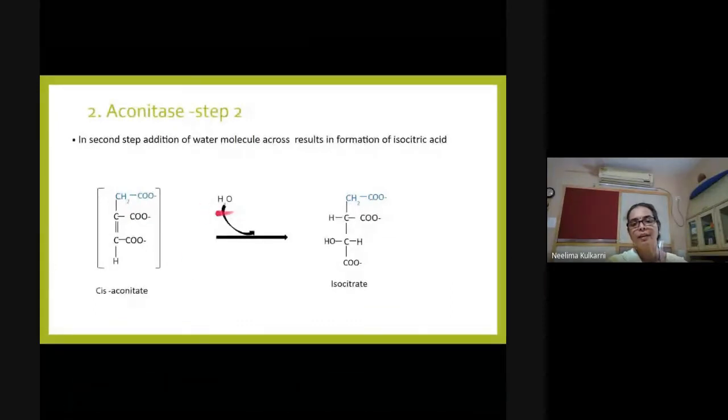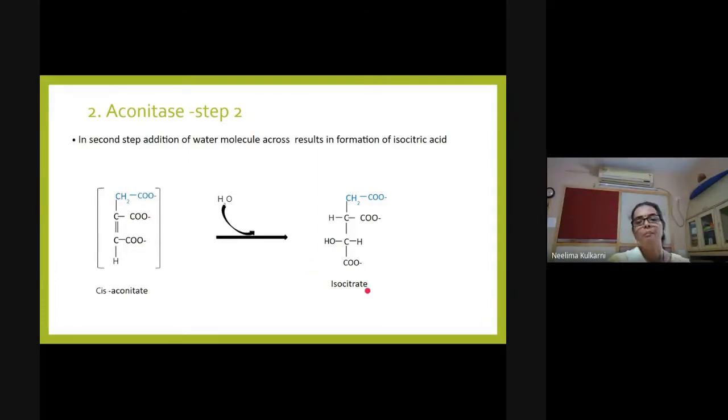When water is added across the double bond, previously in citric acid this carbon was having OH and this carbon was having H attached to it. Now the water molecule is added, but this carbon will receive H, you can see here, and the terminal carbon is going to receive OH. So citrate is now converted to isocitrate.